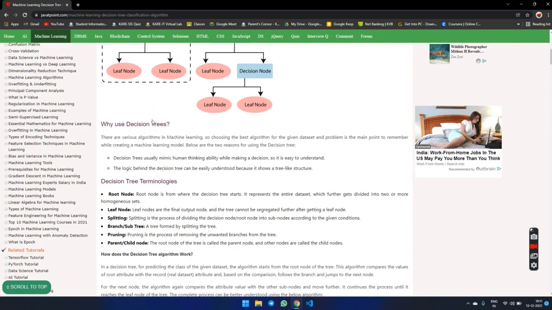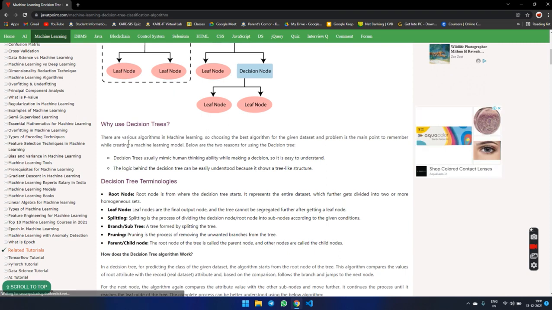Why are we using the decision tree? Among the various machine learning algorithms, we must choose the best algorithm for the given data set and the problem. This is a point to remember while creating a machine learning model. Decision trees usually mimic human thinking ability when making a decision, so the logic behind the decision tree can be easily understood because it has a tree-like structure.